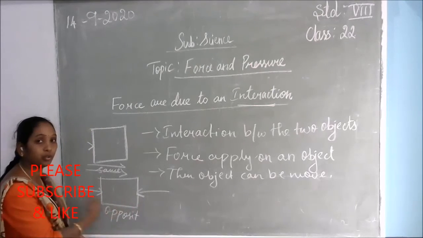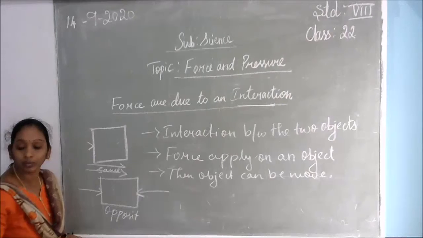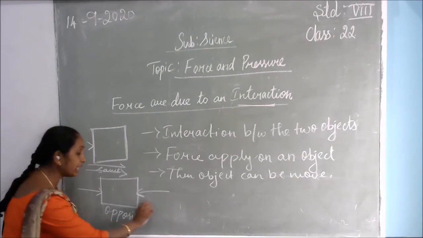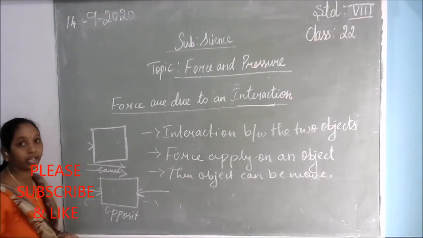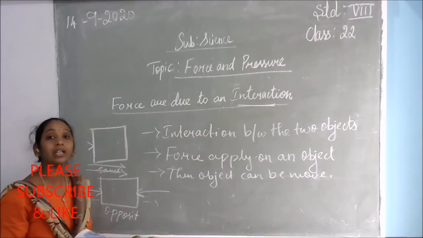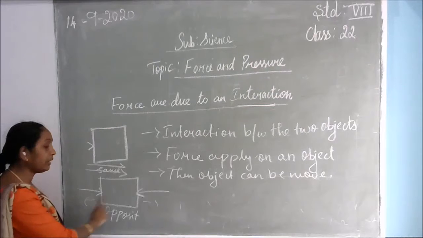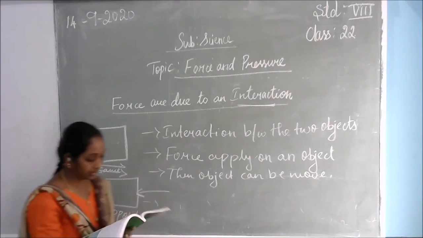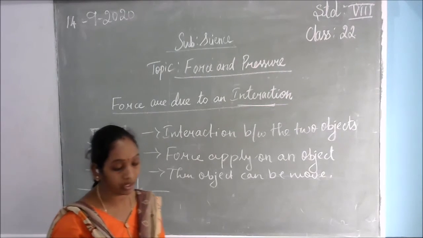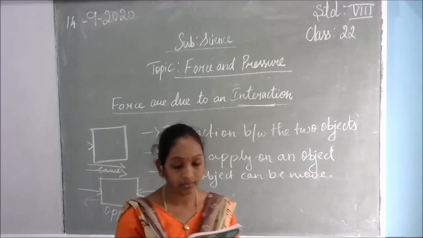If you push in the same direction, it will move. But if both of you push in opposite directions, there is an equal force on both sides. So the box cannot be moved in this side or that side, because we are applying equal force on both sides. So definitely the object cannot be moved in any direction.